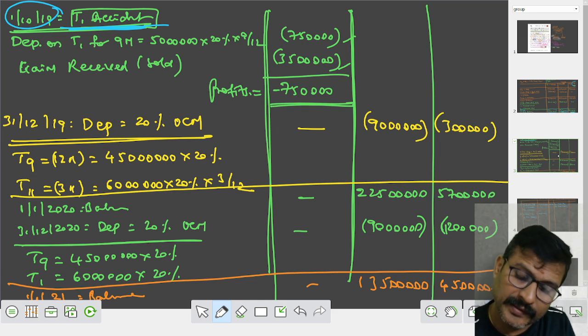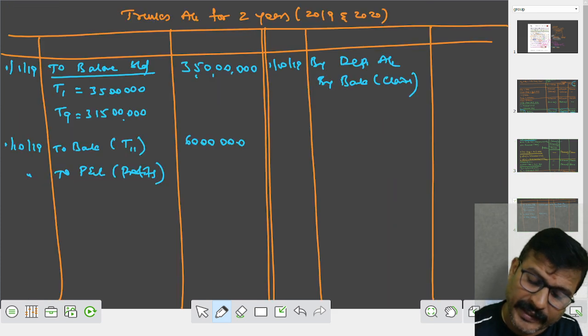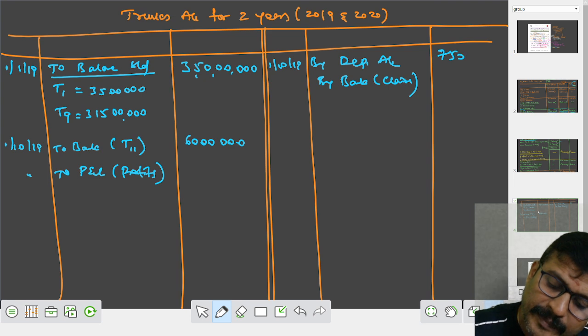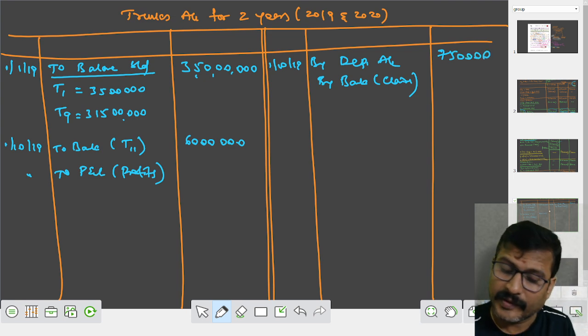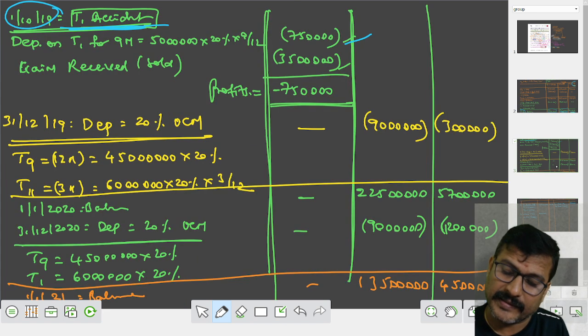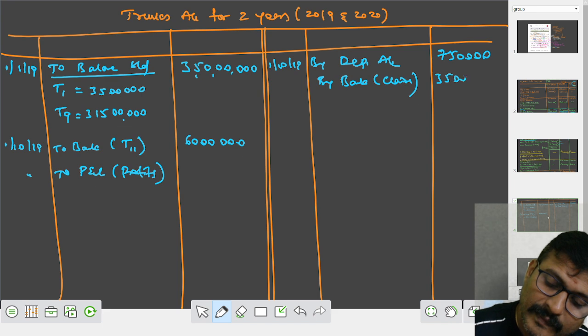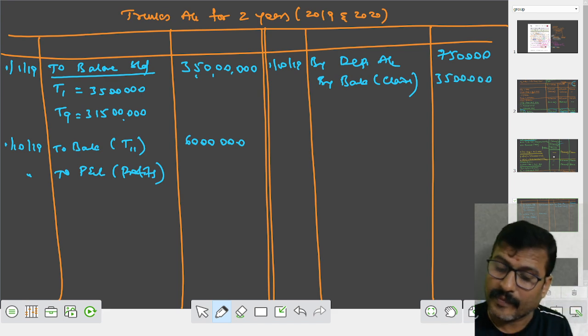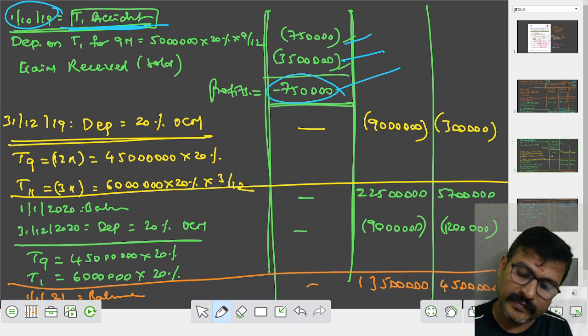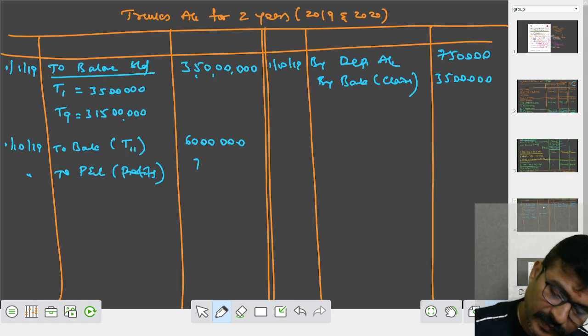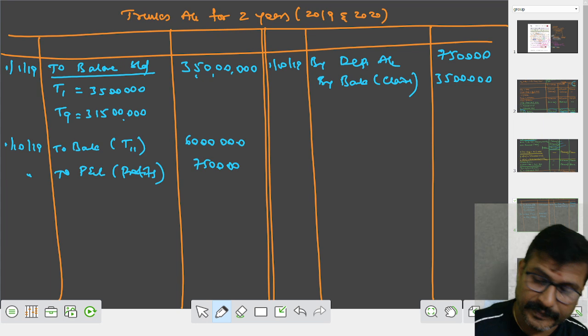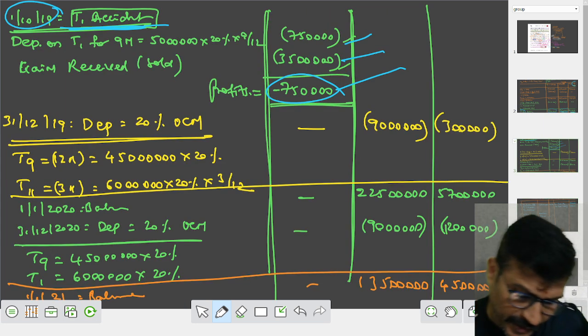What happened here? 77 lakh 50,000 is depreciation. Insurance claim is how many lakhs? Insurance claim is 35 lakhs. What is the profit? 7 lakh 50,000. Profit to be written on the debit side. Okay. What happened after this?